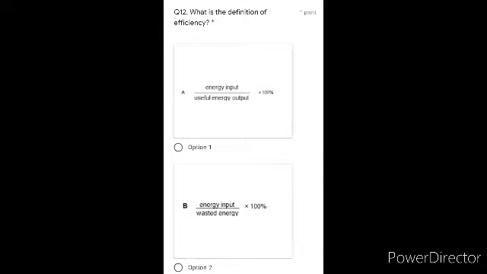energy input divide by useful energy output multiply by 100. So whatever the energy you have given, divide by the energy, the useful energy which we get, multiply with 100. Okay, this is the option 1. This is wrong. Fine. Moving on to option 2, energy input divide by wasted energy multiply by 100. Meaning whatever the total you have given, you have to divide it with the wastage. No. So option B is also wrong. Moving on with option C,